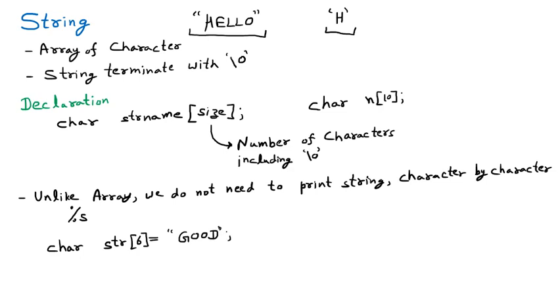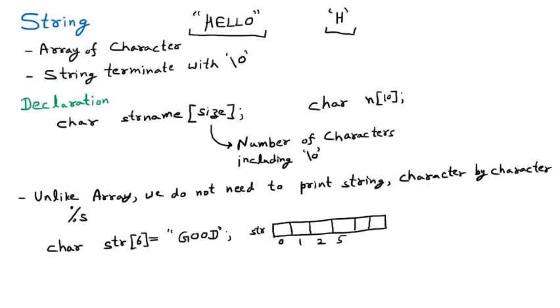The meaning of that is the memory is going to be declared, and in that memory 6 blocks are present: 1, 2, 3, 4, 5 and 6. So a string is a character array which is going to store in 6 memory locations.